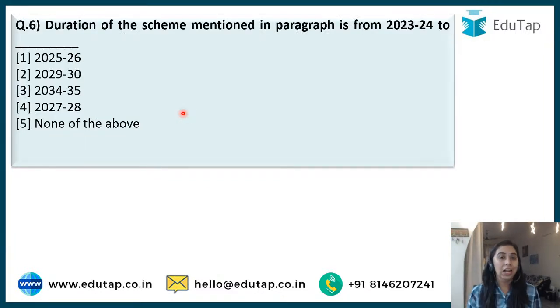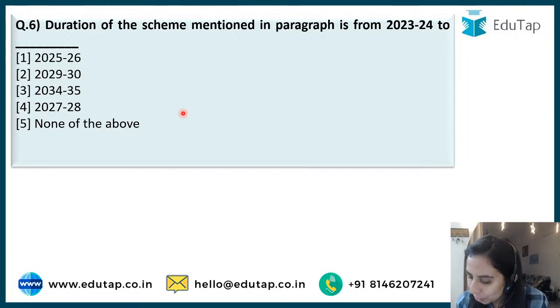So, duration of the scheme that is mentioned in the paragraph is from 2023-24 to dash. So this is a typical question that has been started to appear in the examinations now. No mention of the scheme, just the features, just the objective would be given and the question directly. So if you are unable to identify the scheme, you will end up losing marks, right? So I hope you are able to do this. I just want to make you ready for the exam type questions.